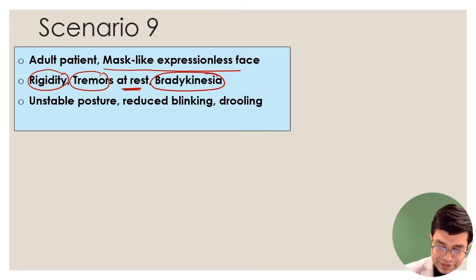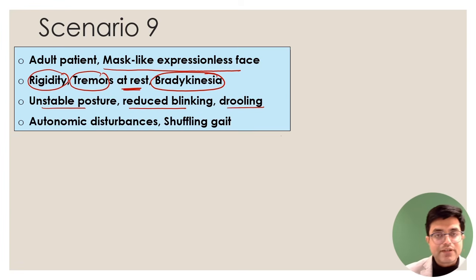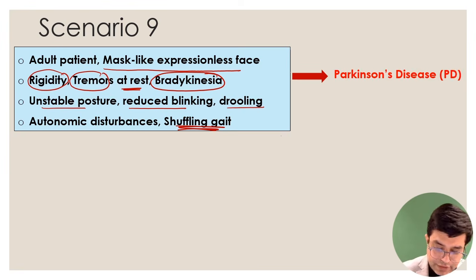Let us go further. Unstable posture is there, reduced blinking and drooling of saliva, and some patients will have autonomic disturbances like genitourinary problems, sweating related problems, BP fluctuations. Some of them can have GIT problems like constipation and diarrhea. And shuffling gait will also be found in the patient, right? So if all of them or any combination of these are mentioned in the question, with tremors at rest, rhythmic movements, the likely diagnosis is Parkinson's disease, right?